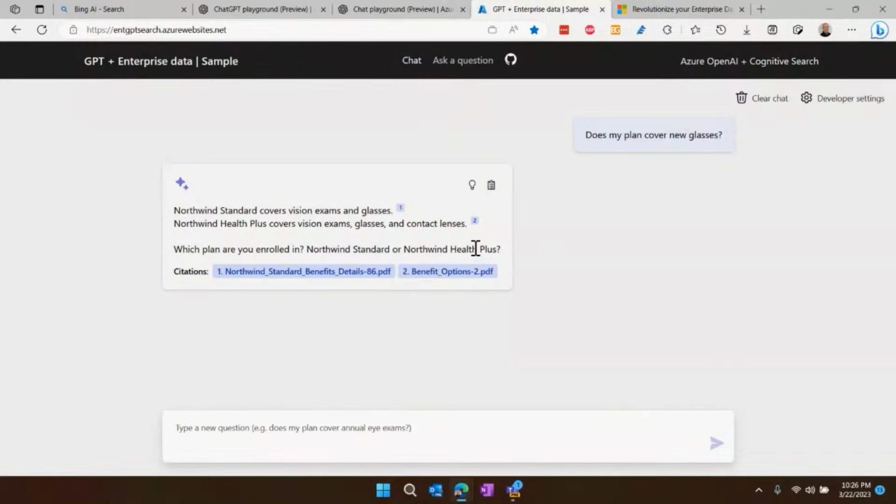But like Bing, you notice that it did a query and it is also returning citations, but these citations are documents that I am indexing that might be only inside my business and might not be publicly available on the web.